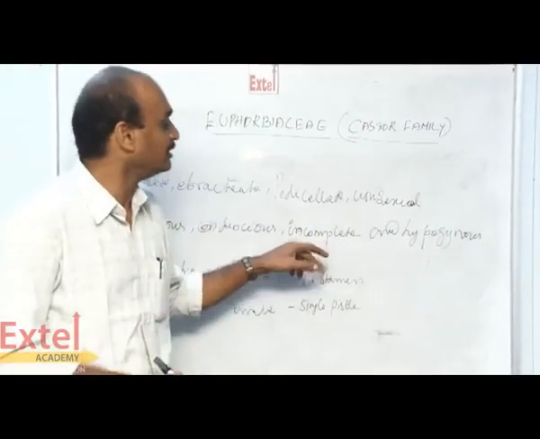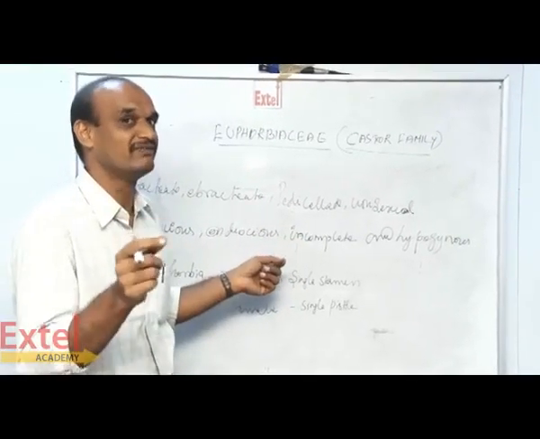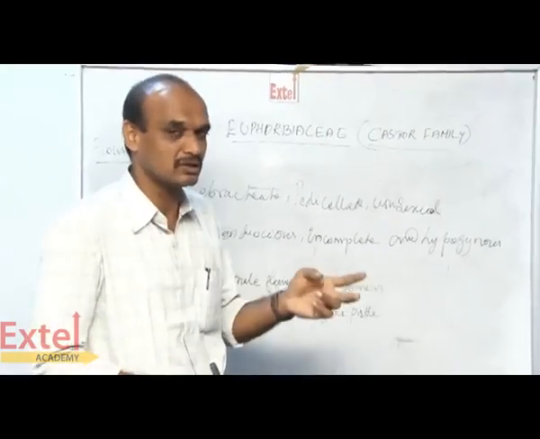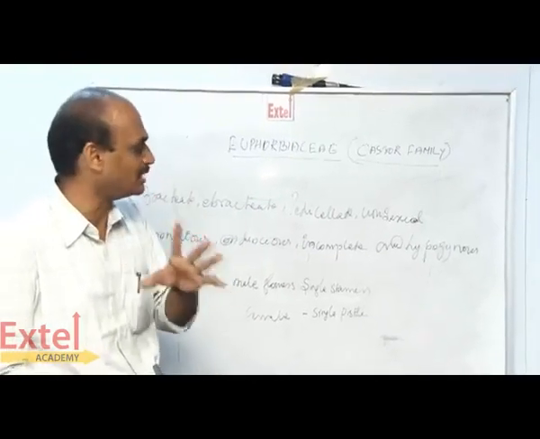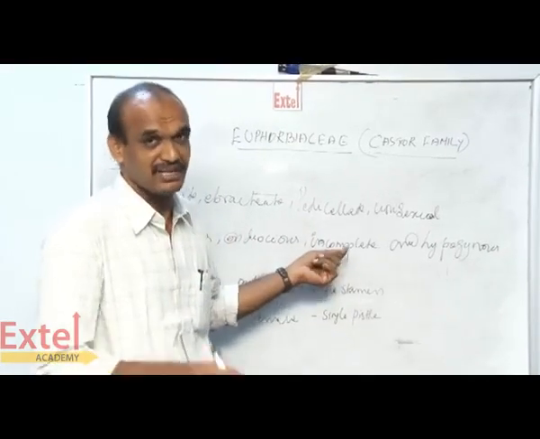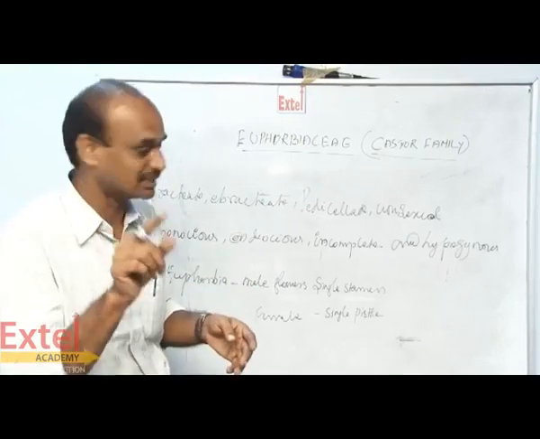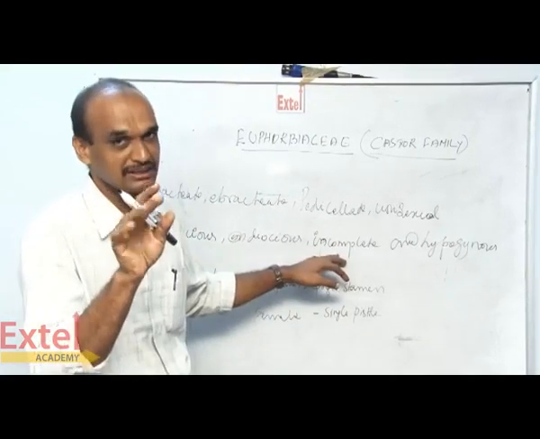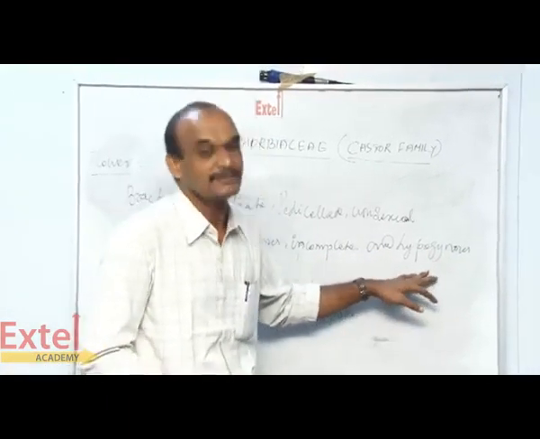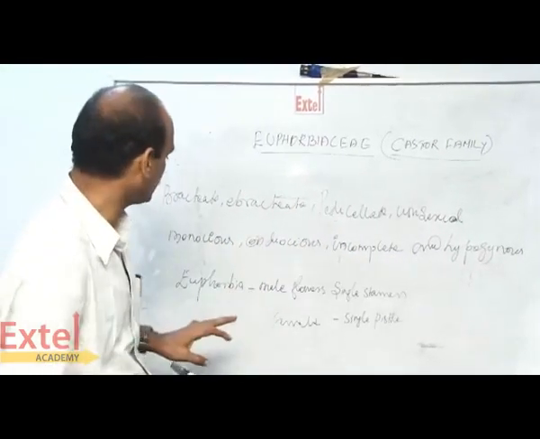In Euphorbia, and also in Croton sparsiflorus, you are not having the calyx and the corolla. That is called as a perianth. So the calyx and corolla are integrated together in a single word, this is called as a perianth. Only the perianth is present in that flower. This is called as incomplete. Whenever you are having calyx and corolla, androecium and gynoecium, this is a complete flower. But here we are having the perianth, both calyx and corolla integrated together as a single whorl. And hypogynous, all the floral organs are present below the ovary. This is called as a hypogynous.